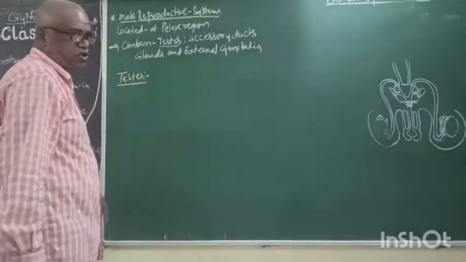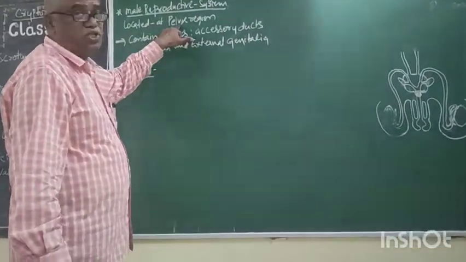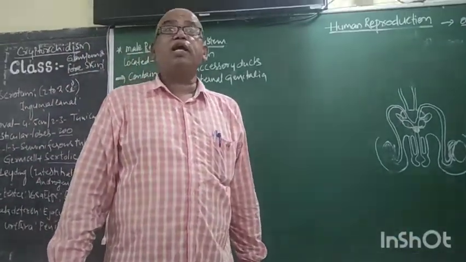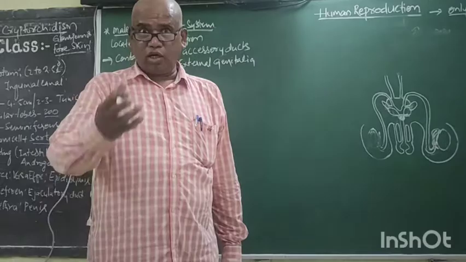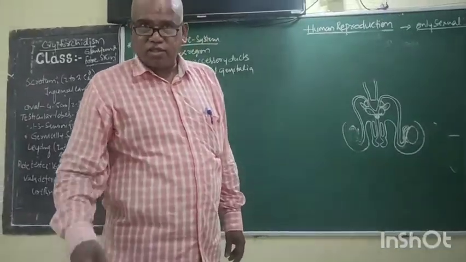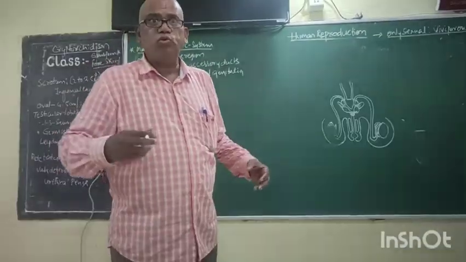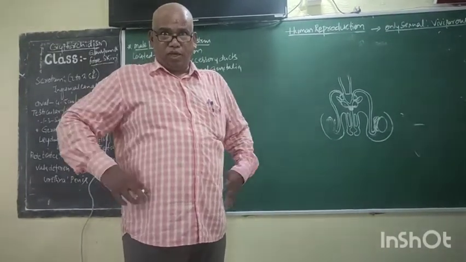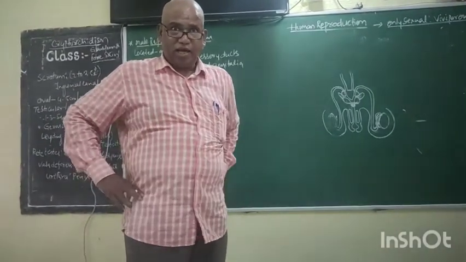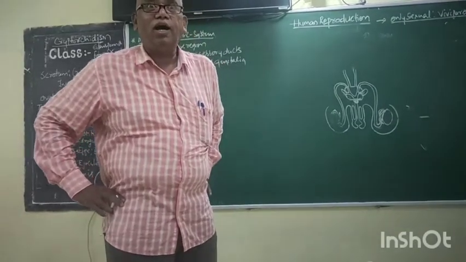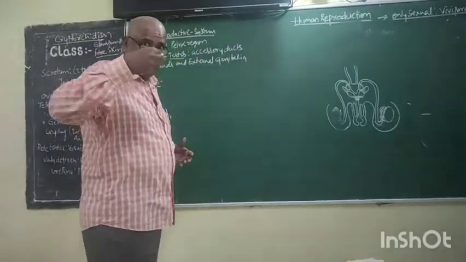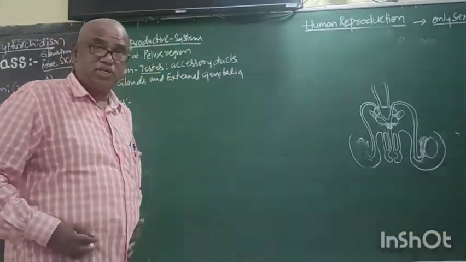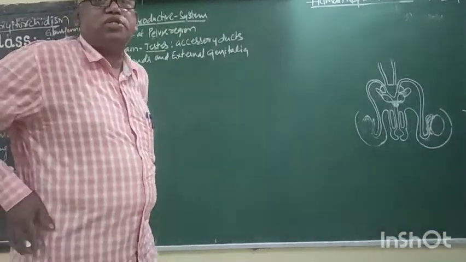The male reproductive system is located in the pelvis region. Our body contains two glands, pectoral gland and pelvic gland. Now this is the area of the pelvic gland. In males, the male reproductive system is located in the pelvis region.